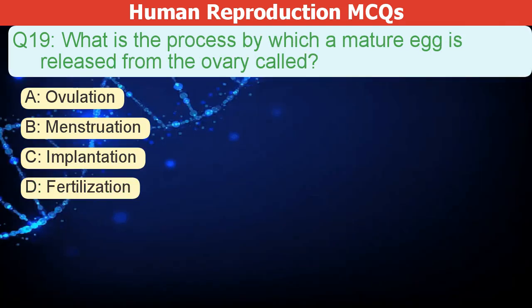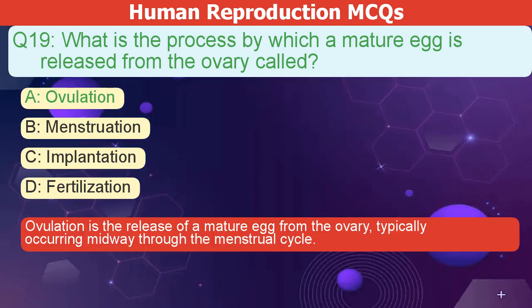What is the process by which a mature egg is released from the ovary called? A. Ovulation. B. Menstruation. C. Implantation. D. Fertilization. The correct answer is A. Ovulation is the release of a mature egg from the ovary, typically occurring midway through the menstrual cycle.